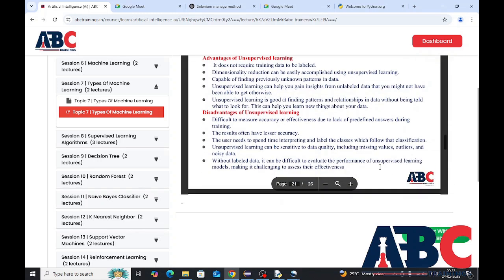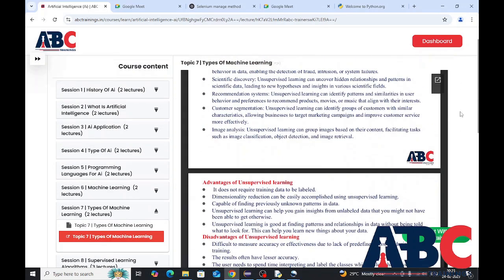Disadvantages of unsupervised learning. It is difficult to measure accuracy or effectiveness due to the lack of predefined answers during training. The results often have lesser accuracy. The user needs to spend time interpreting and labeling the classes which follow that classification. Unsupervised learning can be sensitive to data quality, including missing values, outliers, and noisy data. Without labeled data, it can be difficult to evaluate the performance of unsupervised learning models, making it challenging to assess their effectiveness.